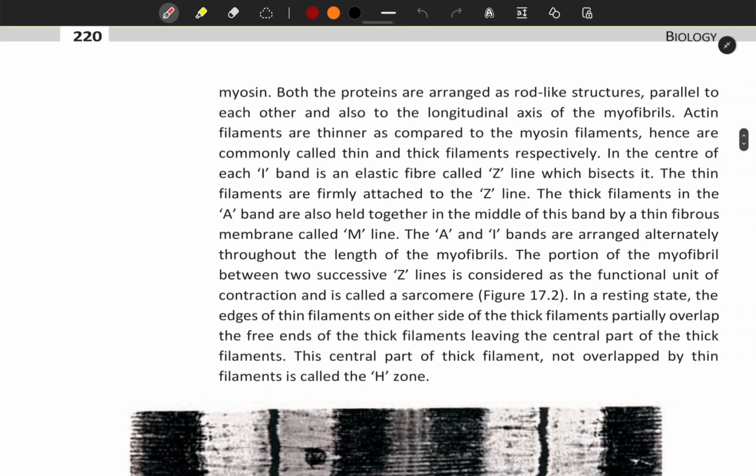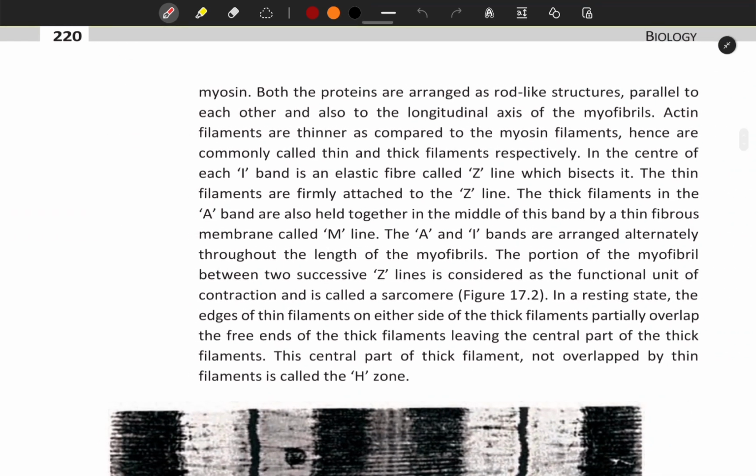Both the proteins are arranged as rod-like structures parallel to each other and also to the longitudinal axis of the myofibrils. Actin filaments are thinner as compared to the myosin filaments, hence are commonly called thin and thick filaments respectively. In the center of each I band is an elastic fiber called Z-line which bisects it. The thin filaments are firmly attached to the Z-line. The thick filaments in the A band are also held together in the middle of this band by a thin fibrous membrane called M-line.